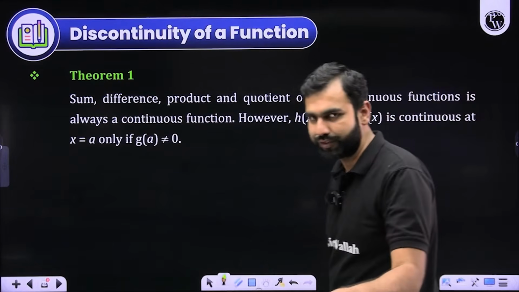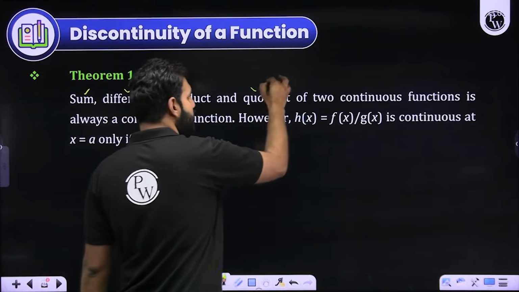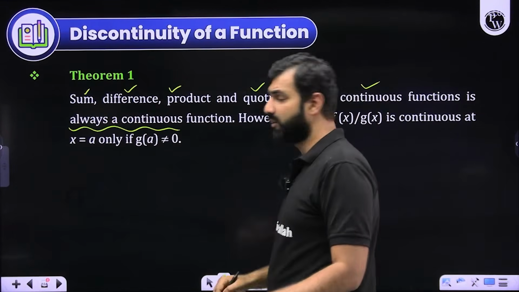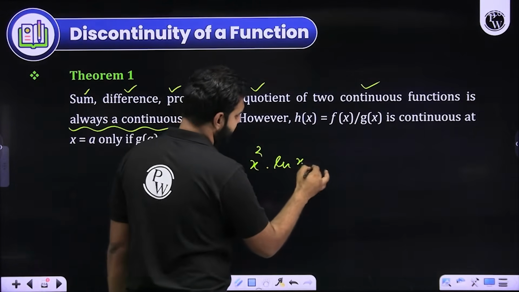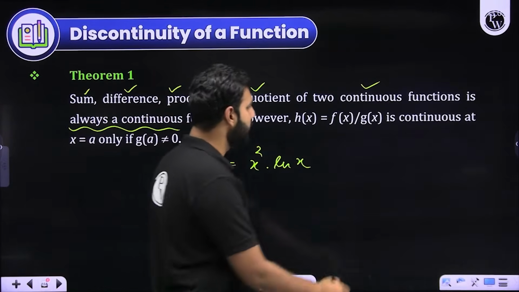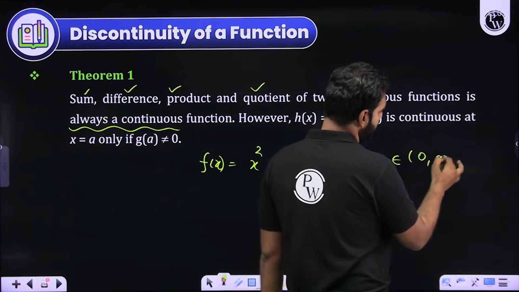Let's say I'm given two functions. Then sum, difference, product, and quotient of two continuous function is always a continuous function. So let's say someday somebody says, put your comment on x square ln x continuity in the domain where x is told to be from 0 to infinity.